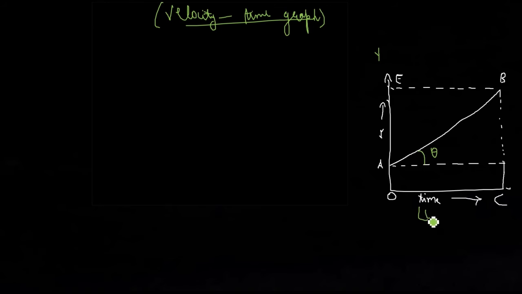This OC is the time, and this OE or OY is the velocity, and this was its initial velocity, and this BC is considered as the final velocity. So now what we are going to do is take an angle, that is theta, because that's the rate of increase in this AB, right? So now we are going to put some values, that is the acceleration of this body.